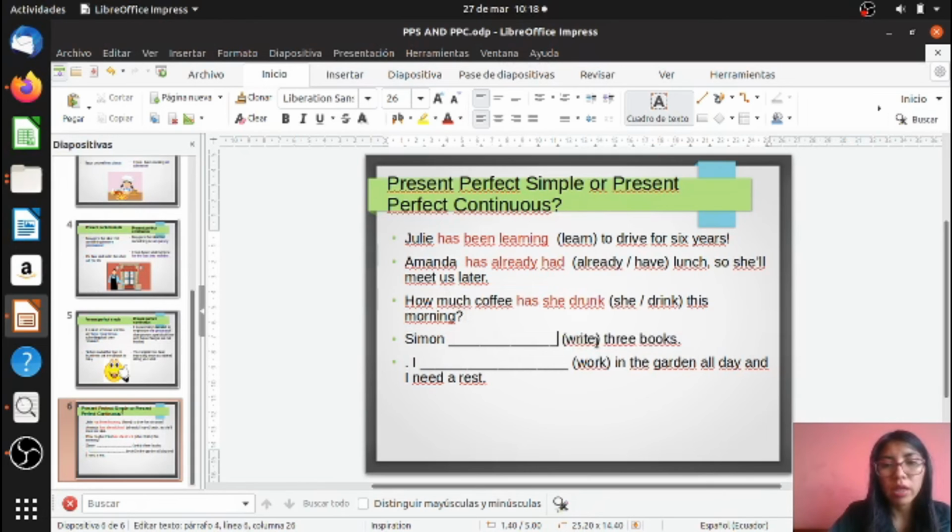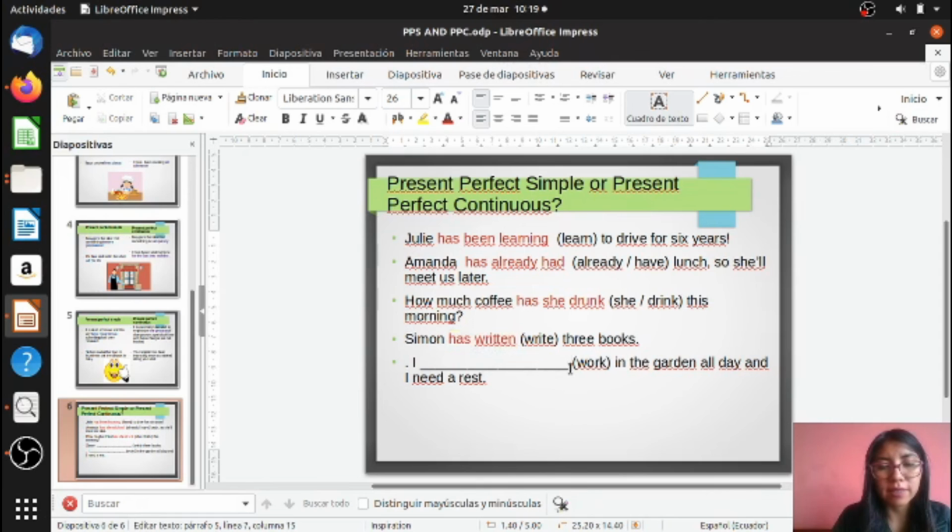In this case, Simon write 3 books. Remember, we are going to use present perfect in order to speak about how many times you do the action. So I am going to use present perfect. Simon has written 3 books. Because I am emphasizing how many times he does the action. Simon has written 3 books.